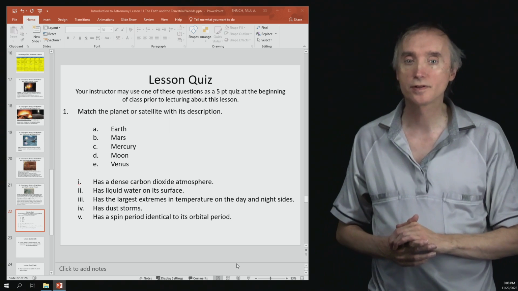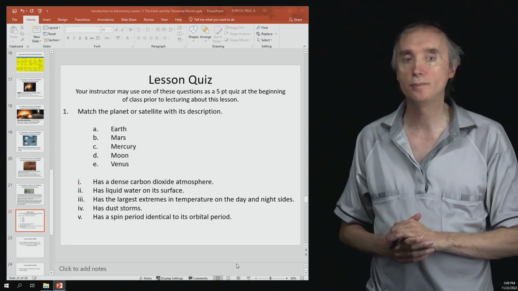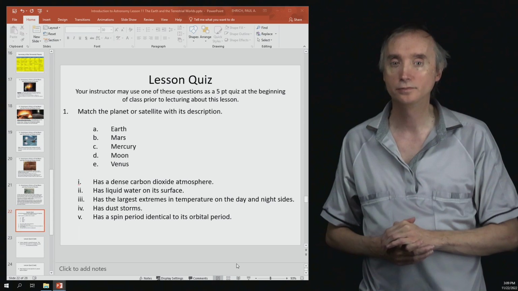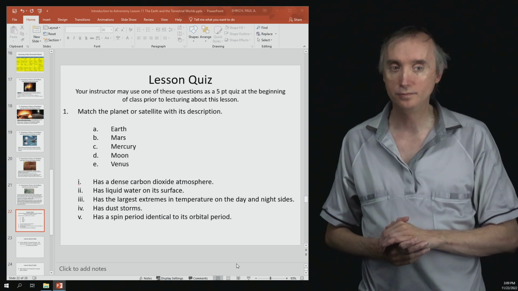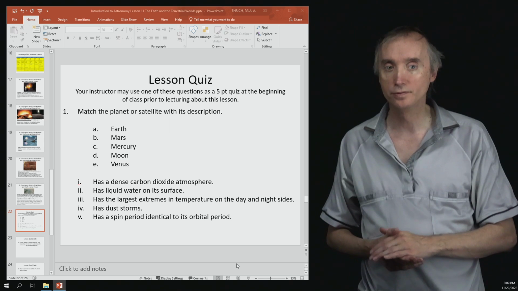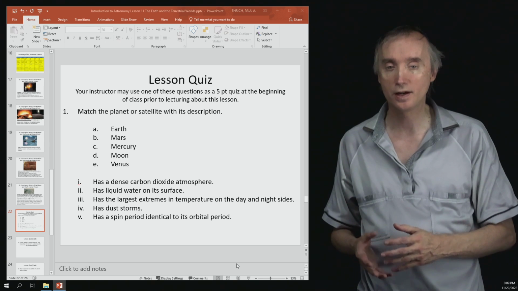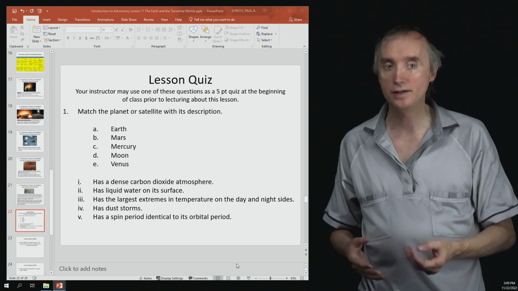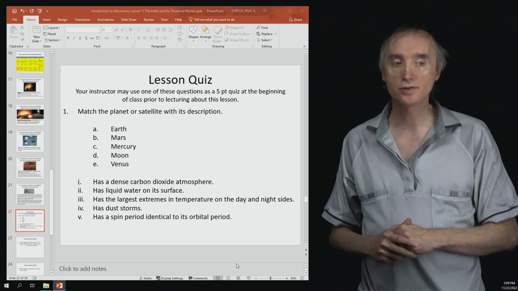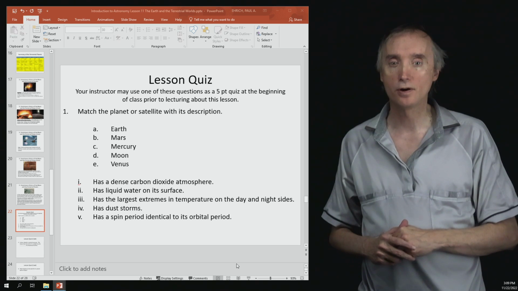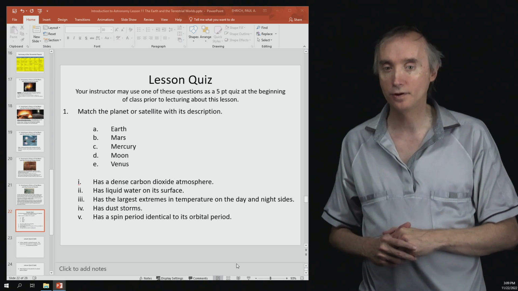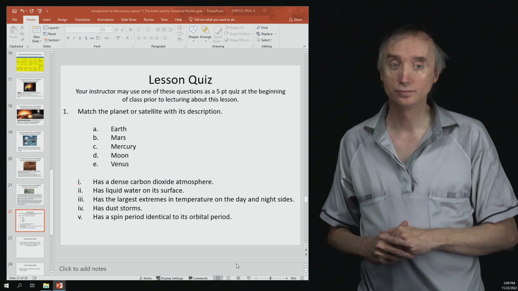Number 3 has the largest extremes in temperature on the day and the night sides. So what would that be? That's going to be Mercury, because it's the one that's the closest to the sun, and it's extremely cold on the night side where it doesn't get any sunshine, and then on the day side where it does, it's extremely hot. Okay, which is the one that has the dust storms? So that's going to be Mars, and then has a spin period identical to its orbital period. That was the Moon.